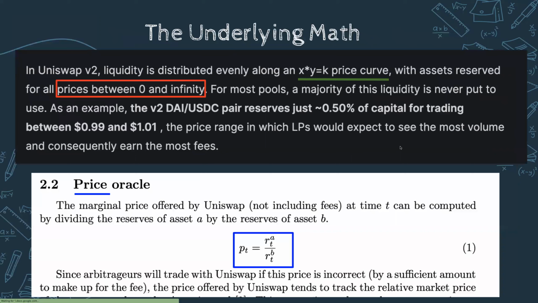The two big formulas that we're going to be going over today are really going to lead us to a better understanding of how these values and these prices occur. The first is something called a constant product formula, and that's X times Y equals K. It's going to create a price curve, and you're going to notice that all the different combinations of tokens are going to lie on that price curve.